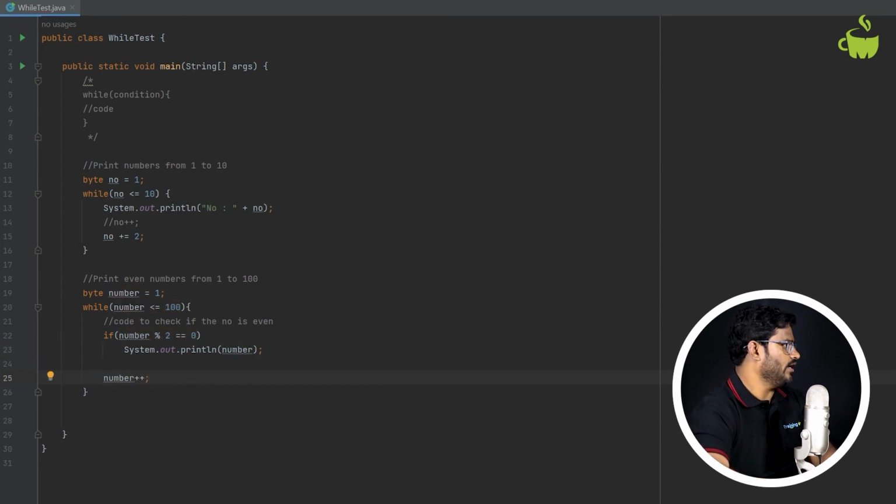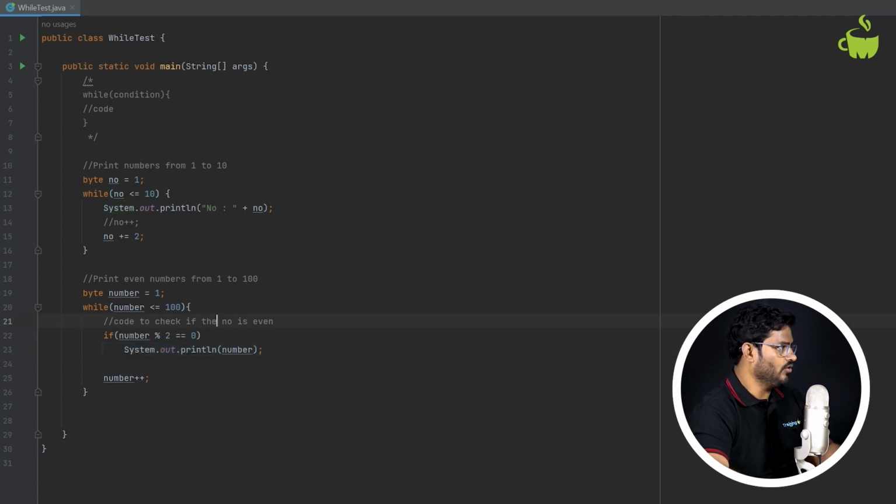So first, number will be 1, less than or equal to 100, this is true. This checks whether it is an even number or not. It is not an even number, so it doesn't print. It will go to 2 less than or equal to 100, true. 2 remainder 2 is 0, so this is an even number, so it will print. Then it will increment: 3 is not an even number, 4 is an even number, so it will print.